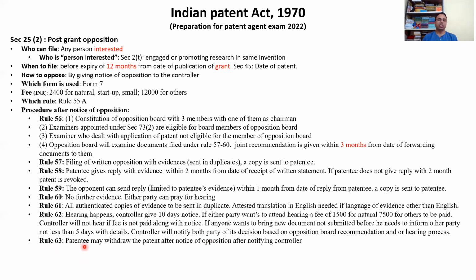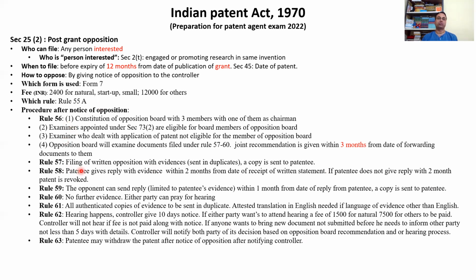Rule 63: the patentee may withdraw the patent after notice of opposition and after notifying the controller. So a patentee can withdraw the patent if he sees the notice of opposition. He has the right to withdraw the patent. He may say, okay, I agree with whatever he said, and he doesn't want to go through all those processes, and then he can simply withdraw the patent and notify the controller that I'm going to withdraw my patent. So this is the process and all details are given here.